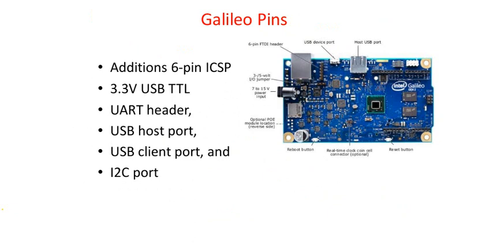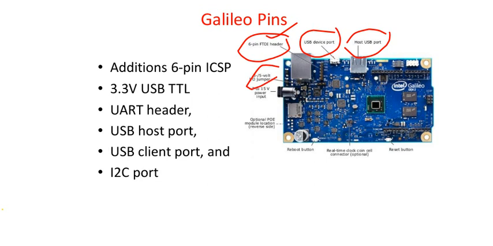It has got also I2C port, and now if you look here, we have got a 6-pin FTDI header. So this FTDI, basically it is a brand, Future Technology Device International, right? So it is a brand, 6-pin FTDI header, and you have got USB device port, host USB port, 3 to 5 volt jumper, then you have 7 volt to 15 volt power input.